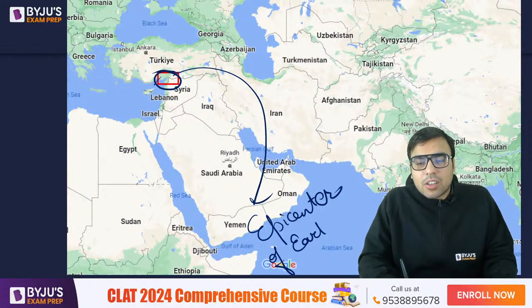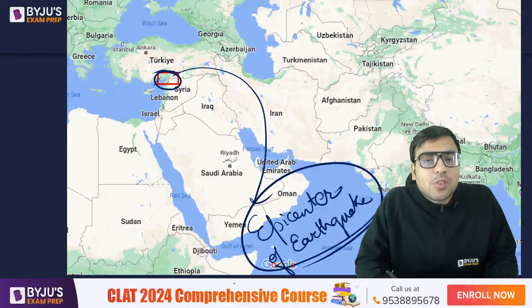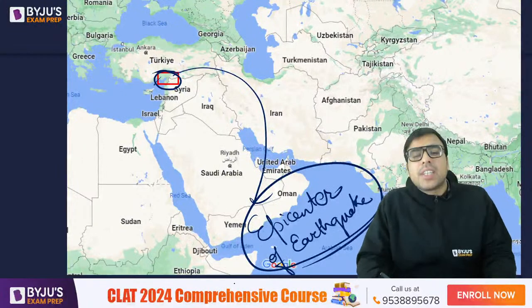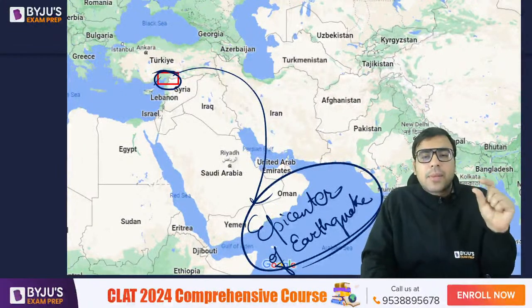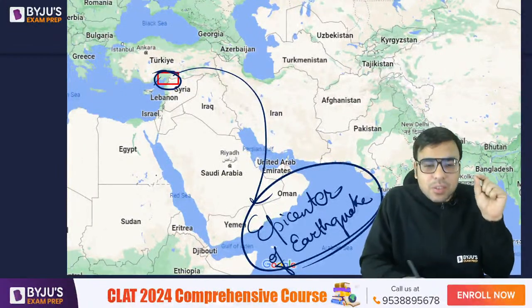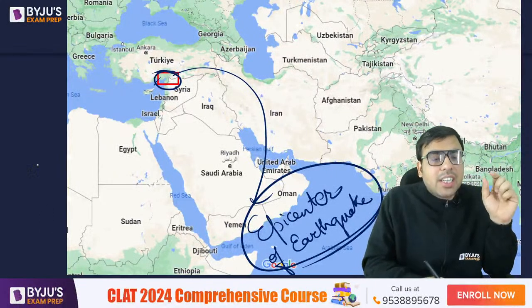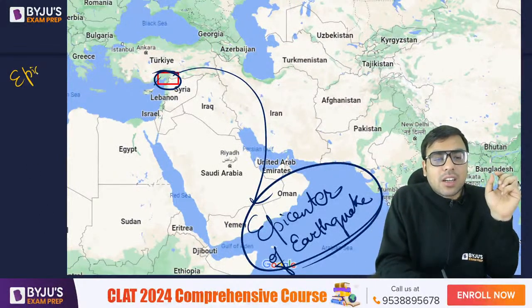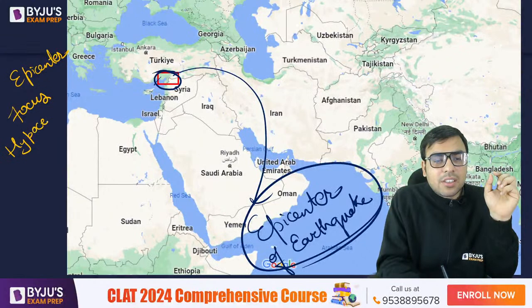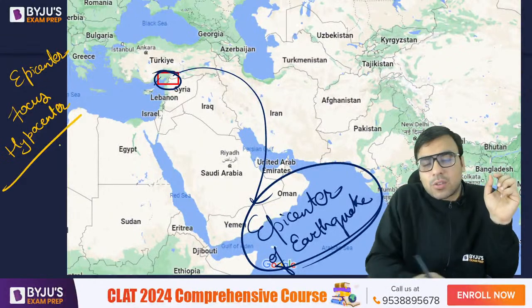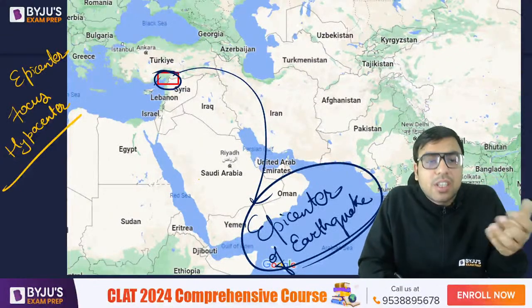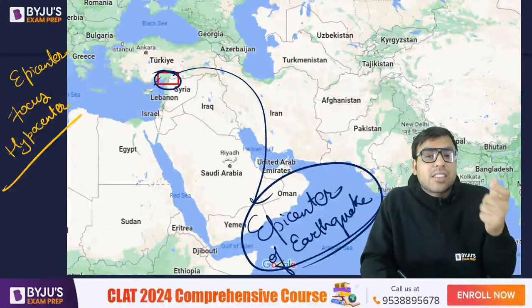Sometimes these terminologies are used. What is epicenter, hypocenter, focus? These are the terms used for earthquakes. When you read the newspaper, you will come across the word that this is the epicenter of the earthquake. So please go and read something about these terminologies: epicenter, focus, and hypocenter. These are terms associated with earthquakes. Go and read this, because maybe it is in the news, so they can ask these keywords.